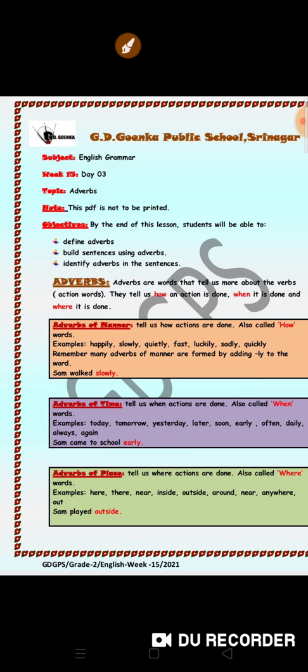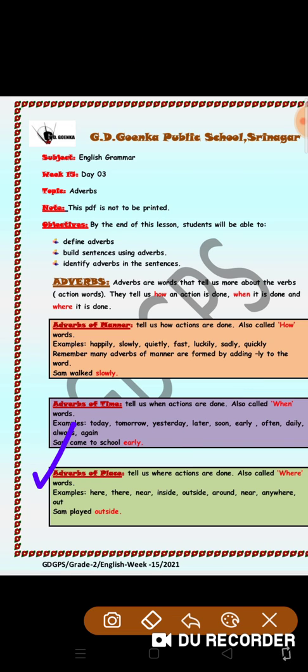Now, let's start with the adverb of place. What does adverb of place tell us? Adverb of place tells us where the actions are done. Where? We can say outside, inside, upstairs, down there, near, far, here, anywhere. For example, Sam played outside. See, outside is a place. So, adverb of place. Played is verb. So, adverbs are words that tell us more about verbs.